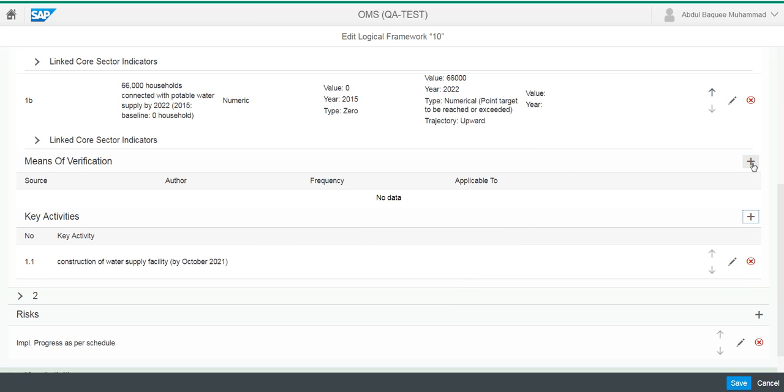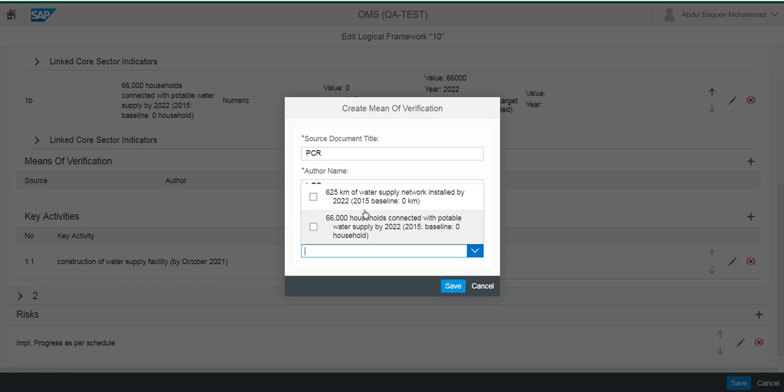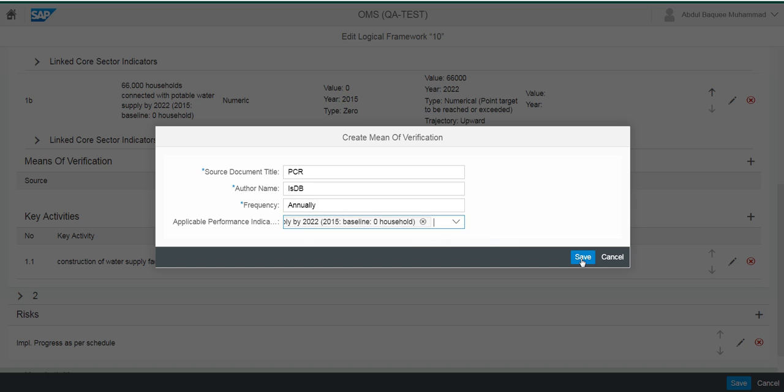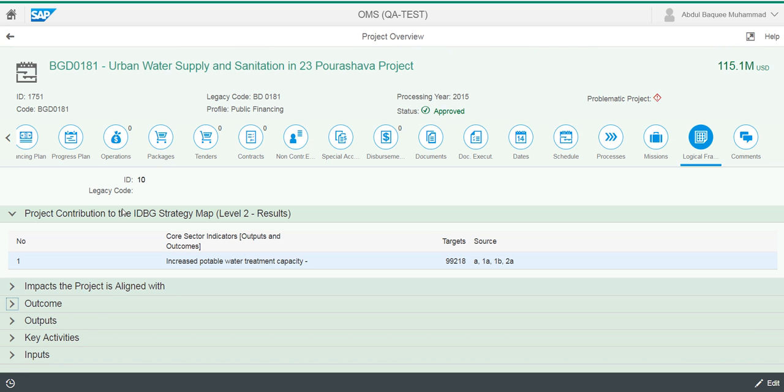Great. Also, since I'm at this screen, let's also say I want my PCR, IsDB, annually, and this is applicable to which indicator? This is applicable to the 66,000 household indicator. So I'll just save it over here, and let's save. I'm done with my impact and outcomes and outputs.